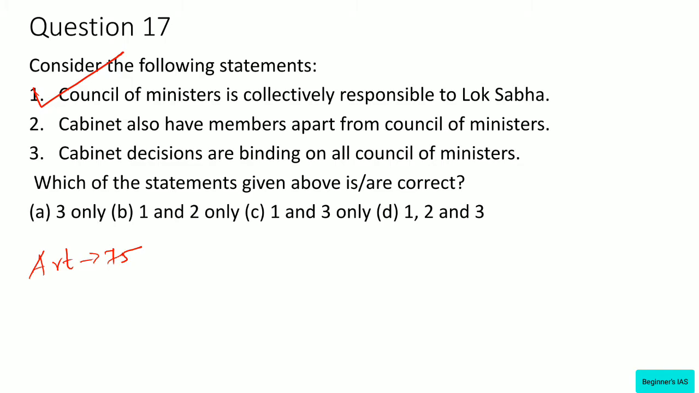The Cabinet includes only Cabinet Ministers, who are part of the Council of Ministers. But here it is given as having members apart from the Council of Ministers. Therefore, this statement is wrong. You can eliminate B and D. And what about statement number 3? The Cabinet directs the Council of Ministers by taking policy decisions which are binding on all the ministers. Yes. Therefore, this statement is right. The answer would be C, 1 and 3 only.